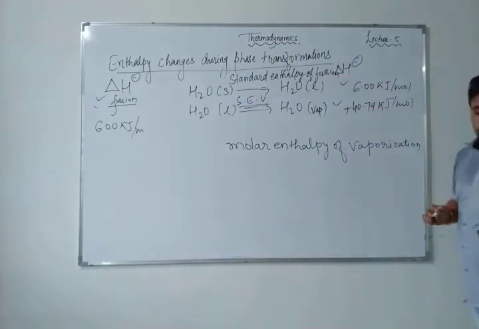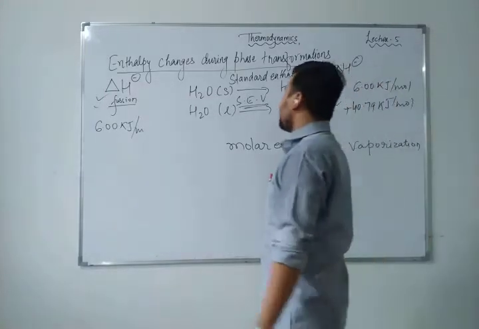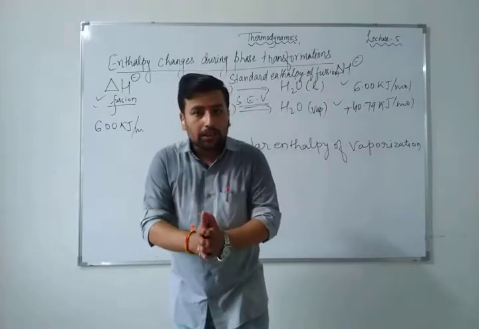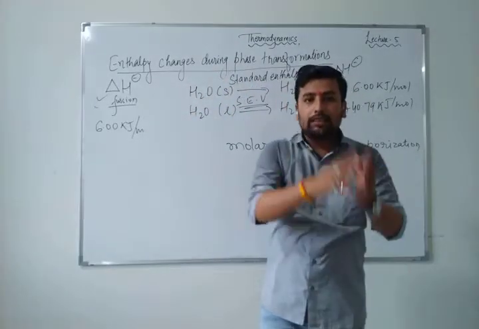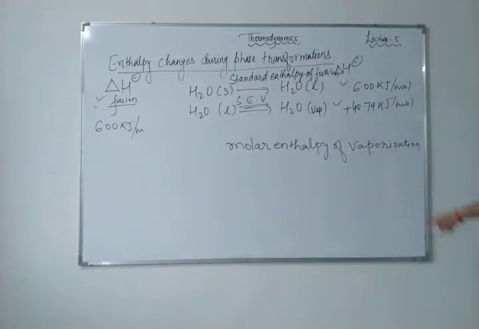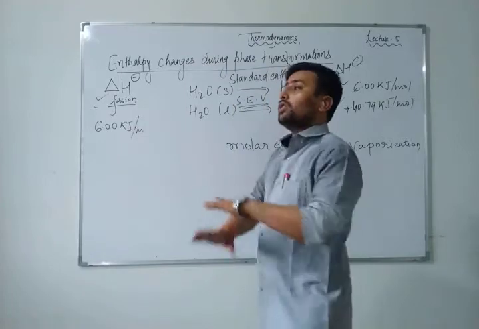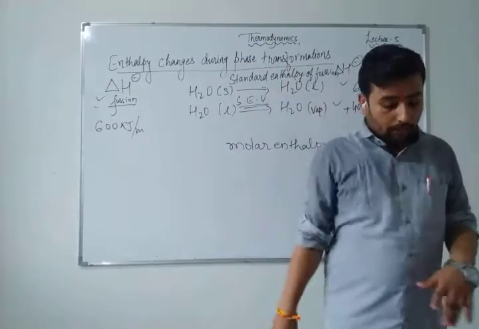Have you heard this word, molar enthalpy of vaporization? That is nothing else as a standard temperature and standard pressure when a liquid converts into vapor. That amount of enthalpy is called molar enthalpy of vaporization. Here I am talking about 1 mole. How much? 1 mole. It's not greater than 1 mole.